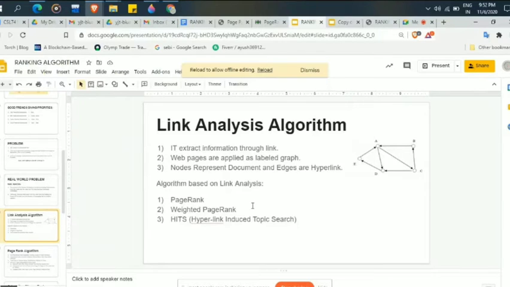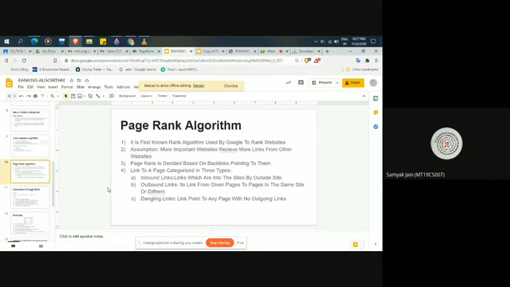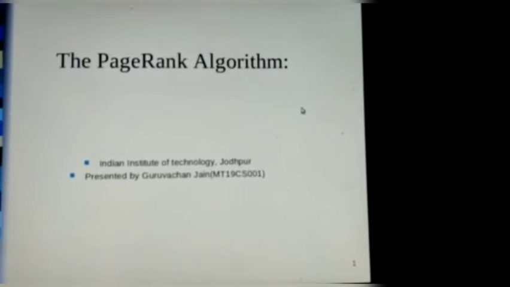So this is link analysis. Here we are finding a method using the links. These are the link analysis algorithms. The three types of algorithm we have are the PageRank algorithm, the weighted PageRank algorithm, and HITS, the hyperlink-induced topic search algorithm. Here we totally focus on the PageRank algorithm. So what is this PageRank algorithm? Just see a video where you will get a basic idea about the PageRank algorithm.